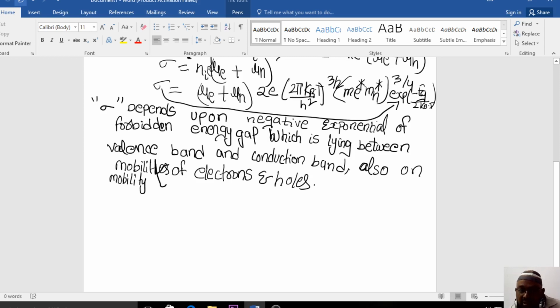So what can we predict? The electrical conductivity of a semiconductor can be written. Why are we neglecting these terms? Because these are constants, they will have a constant value. So the electrical conductivity is depending on the mobility of electrons and holes, and also the negative exponential of the forbidden energy gap, which is lying between the valence band and the conduction band.